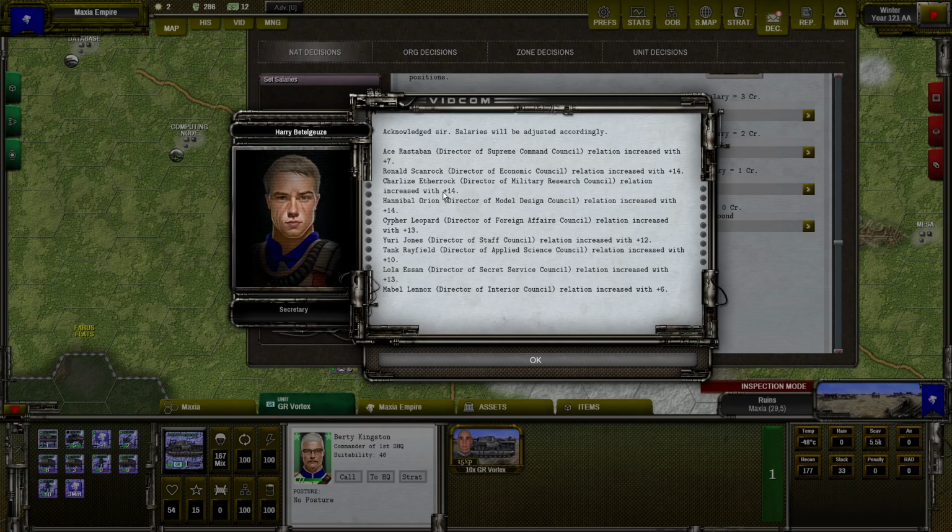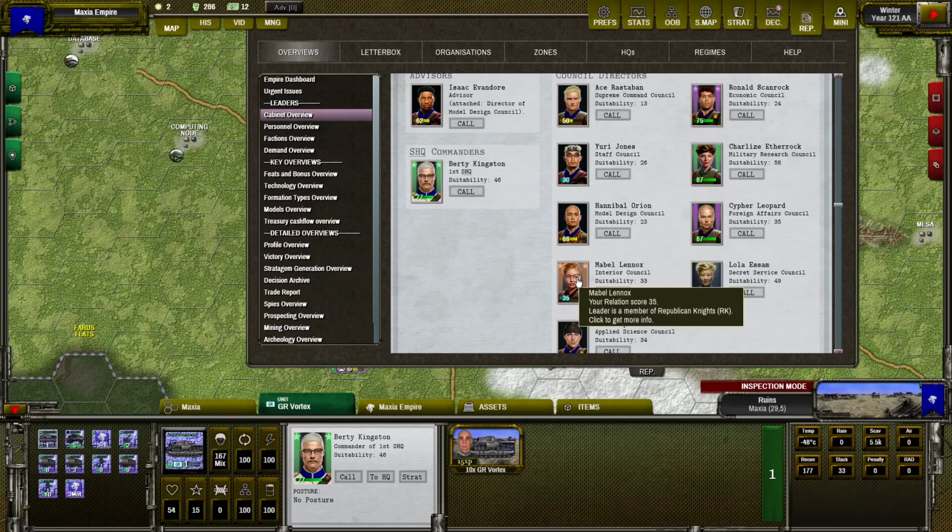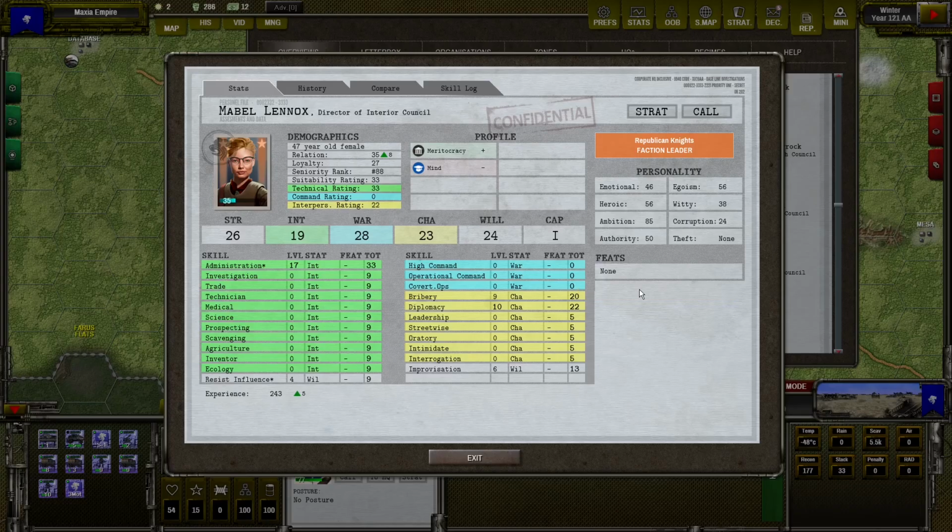This is not something special like a bonus. They wouldn't like a bonus, but they like the normal salary increases. But here, Mabel Linux increased only by 6, and also this guy, so let's check why. If we go to her profile, you can see that she has egoism 56. That's why it was lower than in other cases.